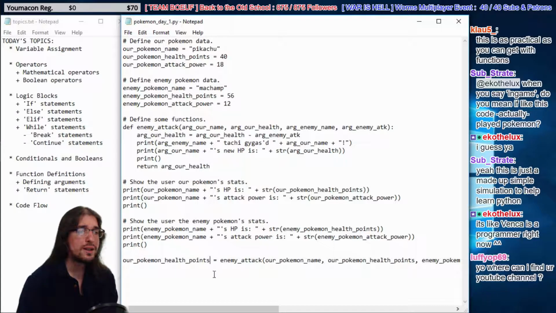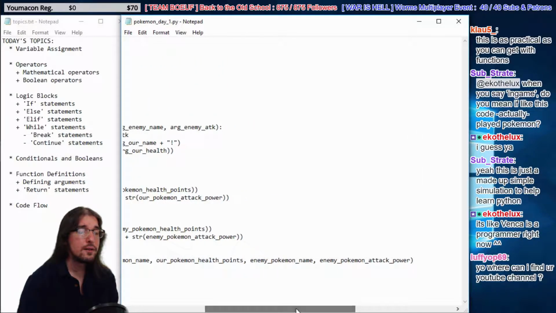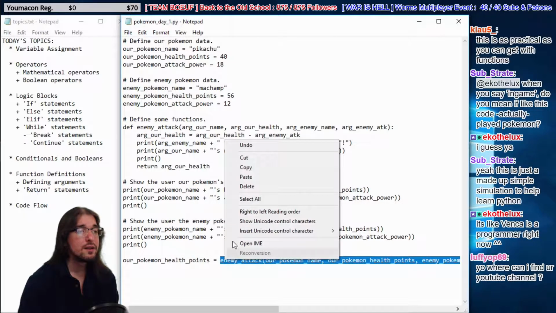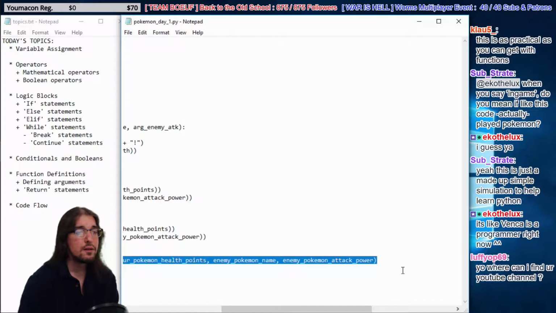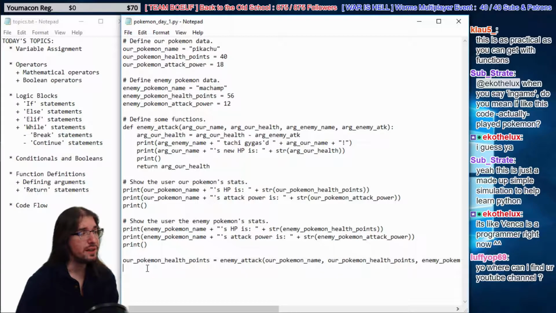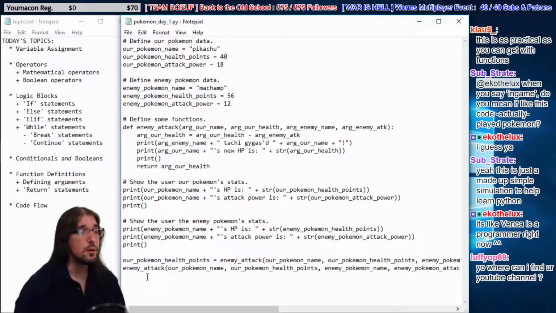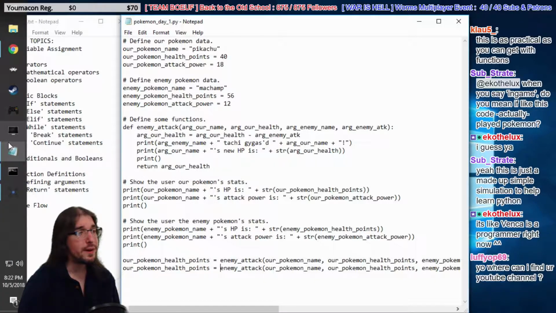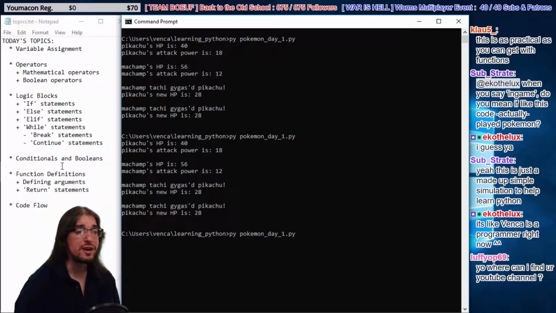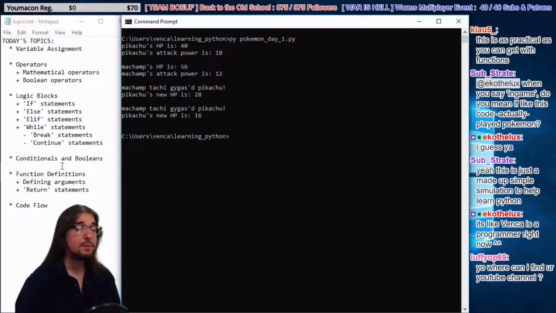Right? So now we can run that code again. So let's actually just take this code here, copy it, and go down. Paste. Okay. Let's just do it again. I'm just going to say, our Pokemon health points. All right. Cool. So now if we go back to the command prompt and run it again, let's actually clear the screen first. Run the code again. Hey, look, Pikachu took more damage this time.